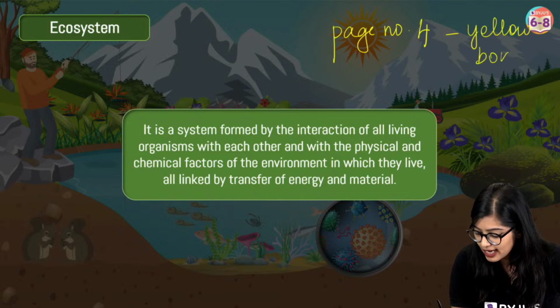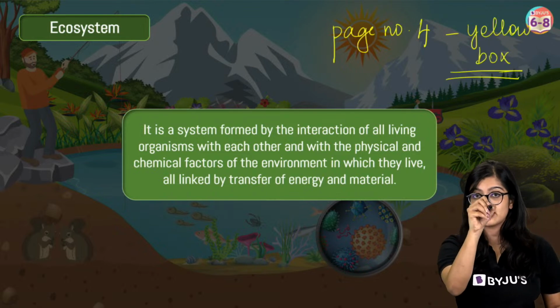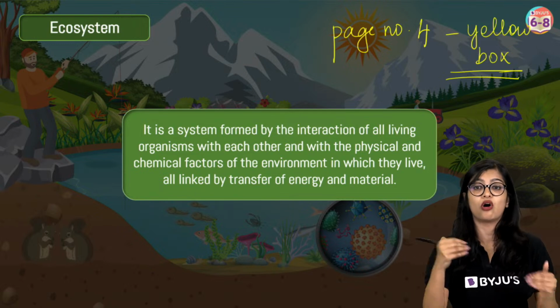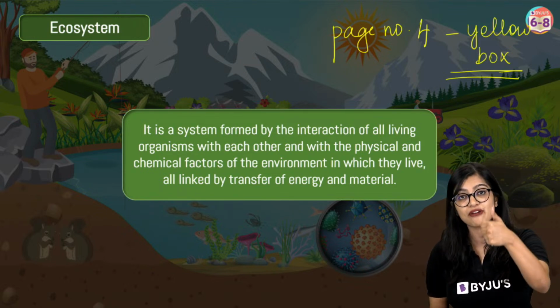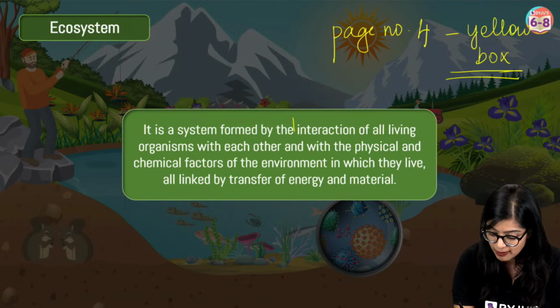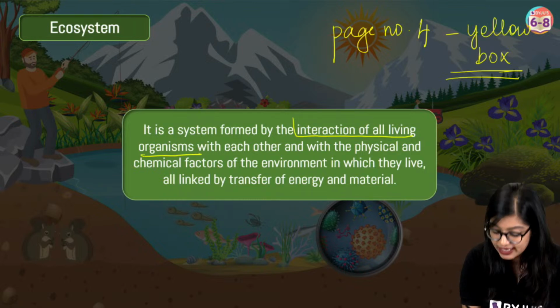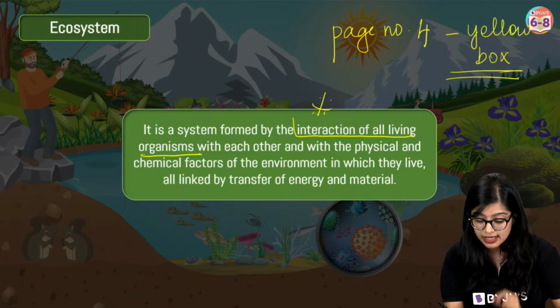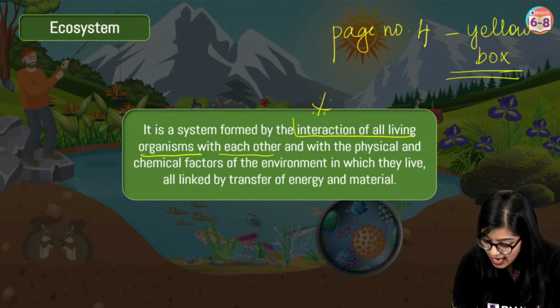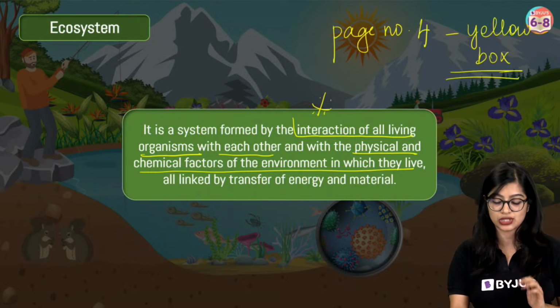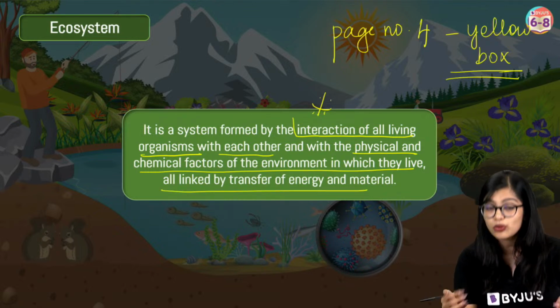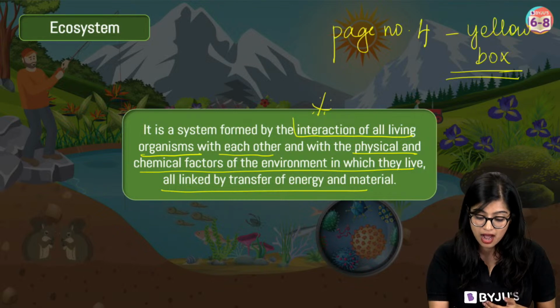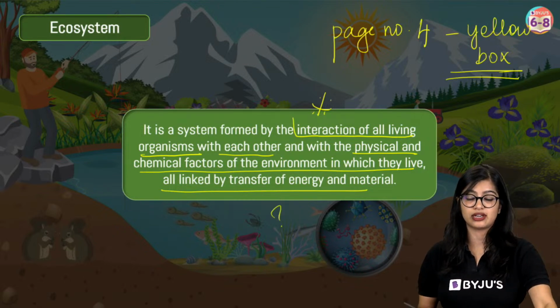In that yellow box, put a star mark next to it because that is the definition of ecosystem. It is formed by interaction of living organisms with each other and with all the abiotic or chemical factors in which they live, and they're all interconnected by transfer of energy.